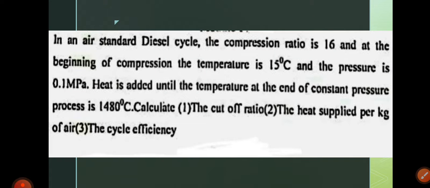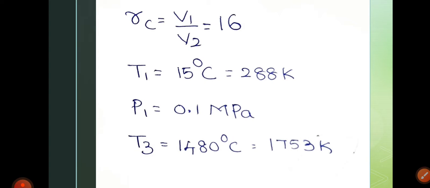In an air standard diesel cycle, the compression ratio is 16. They have given the compression ratio. The compression takes place from 1 to 2. At the beginning of the compression, the temperature is 15. So here Rc, which is V1 by V2, is equal to 16.